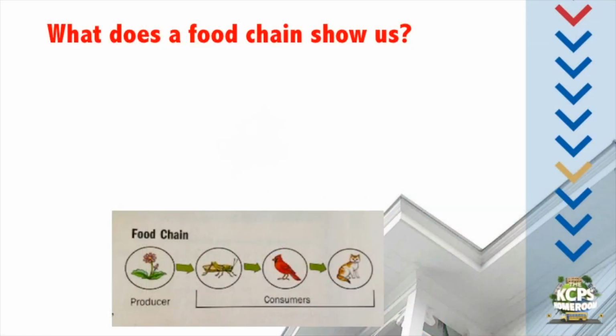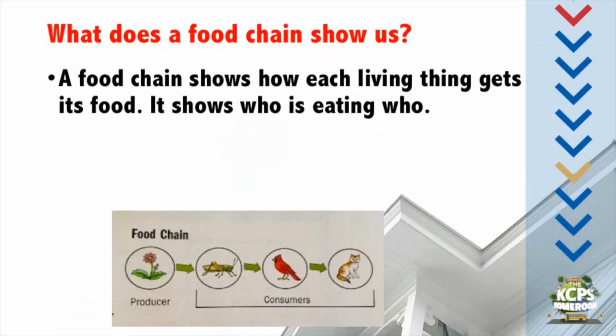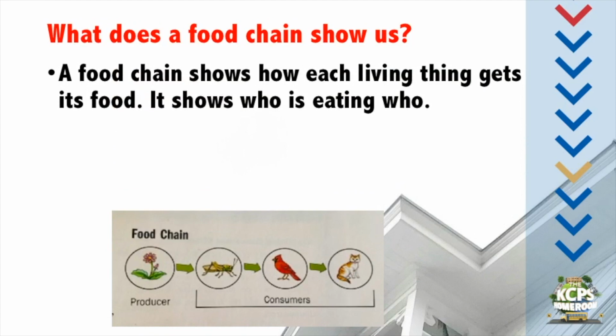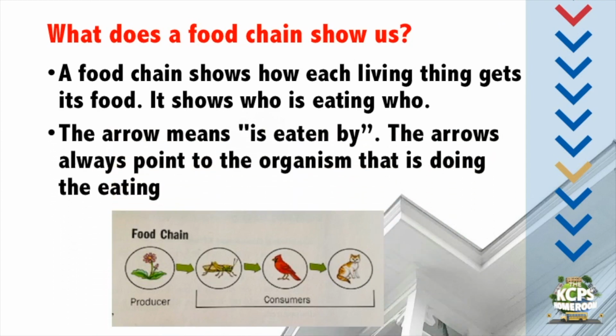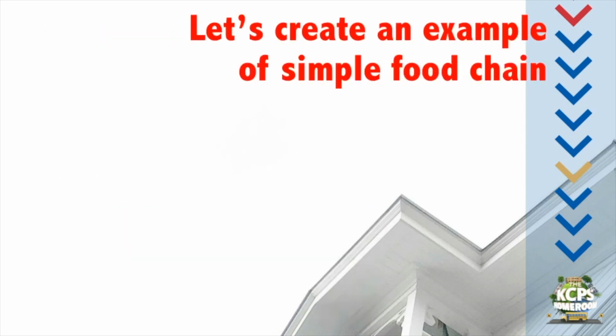What does a food chain show us? A food chain shows how each living thing gets its own food. It shows who is eating whom. The arrow means is eaten by. The arrows always point to the organism that is doing the eating. Let's create an example of a simple food chain.